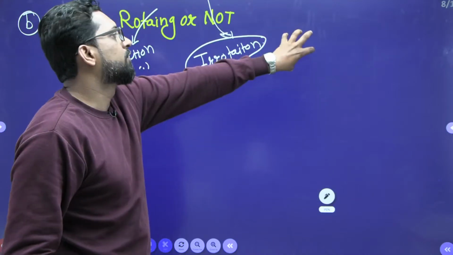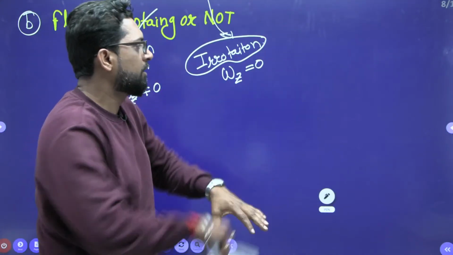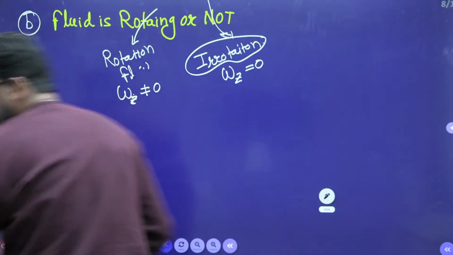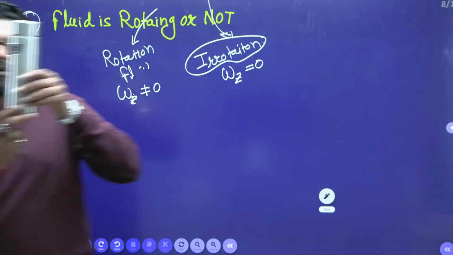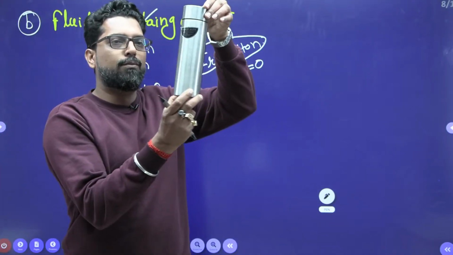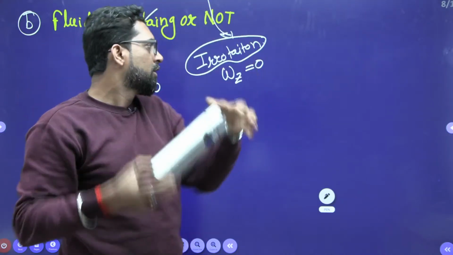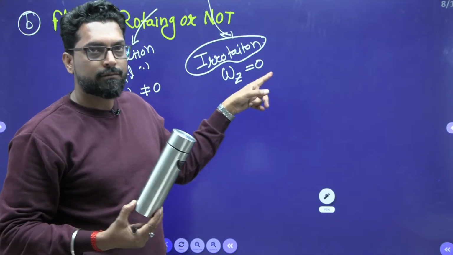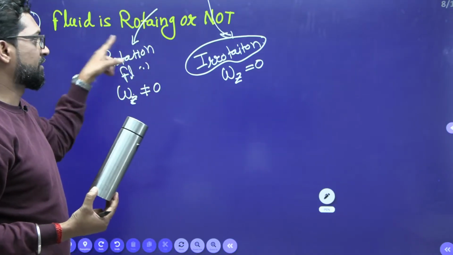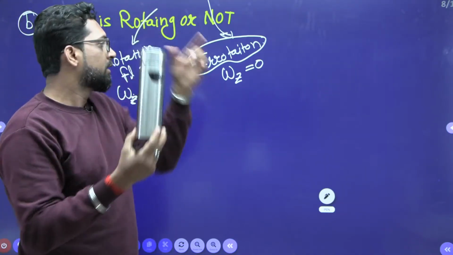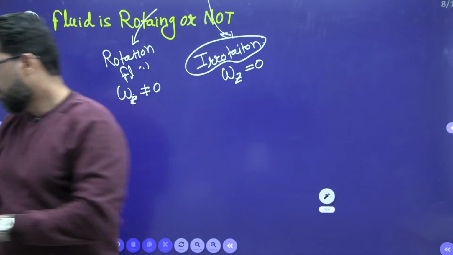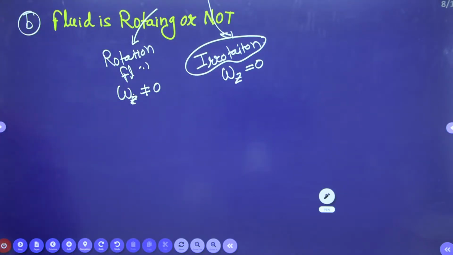Why? Because the fluid is fixed. If the fluid element moves like a rigid body, then it is a rotational flow. If it is not moving, then it is an irrotational flow. We'll check for the Couette flow.